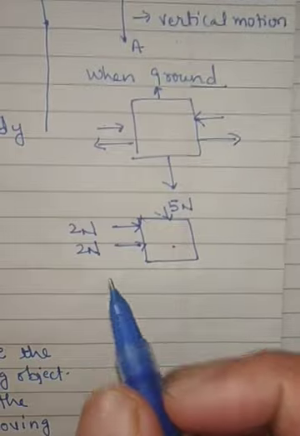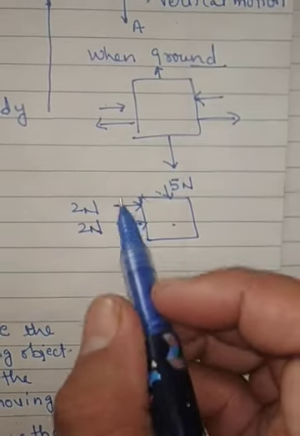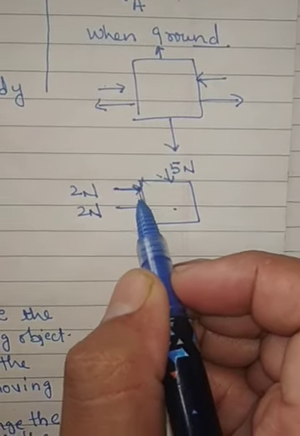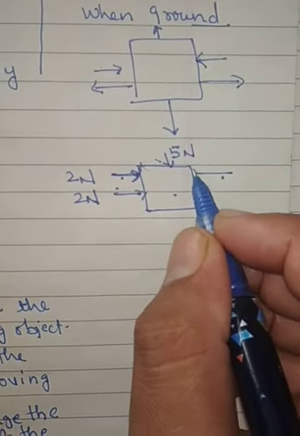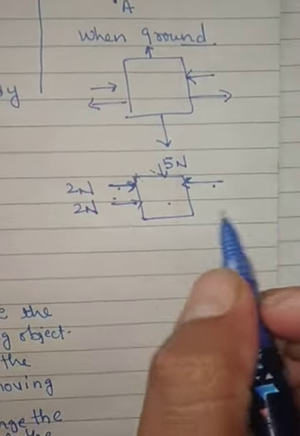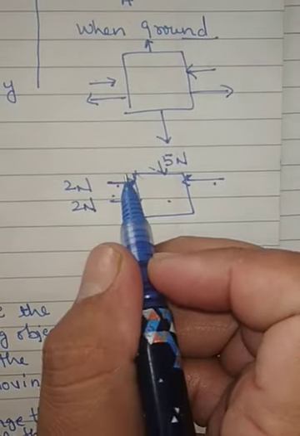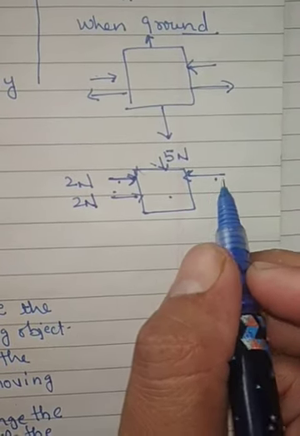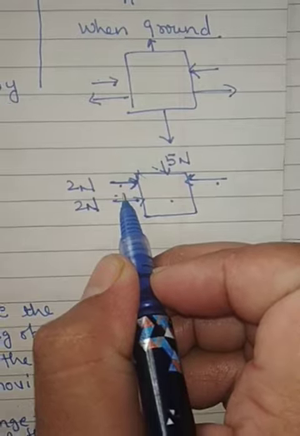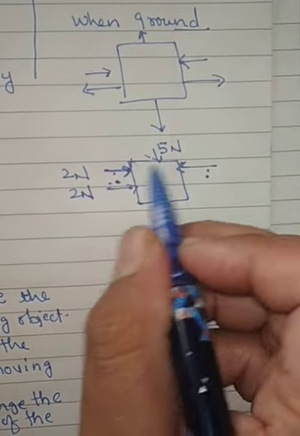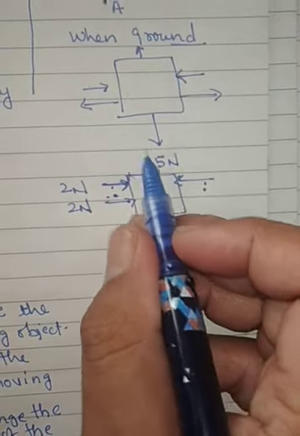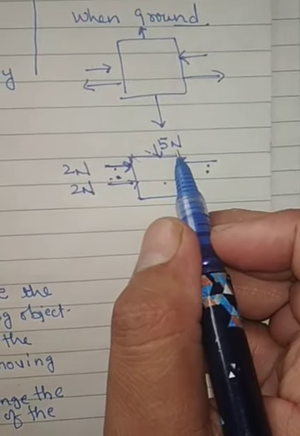If you are not able to move this box and you are applying force, it means an opposite force is coming, that is friction force. Your action force is not more than the friction force. When the action force is more than the friction force, the body will get its motion state. So this 5 Newton behaves like a friction force.